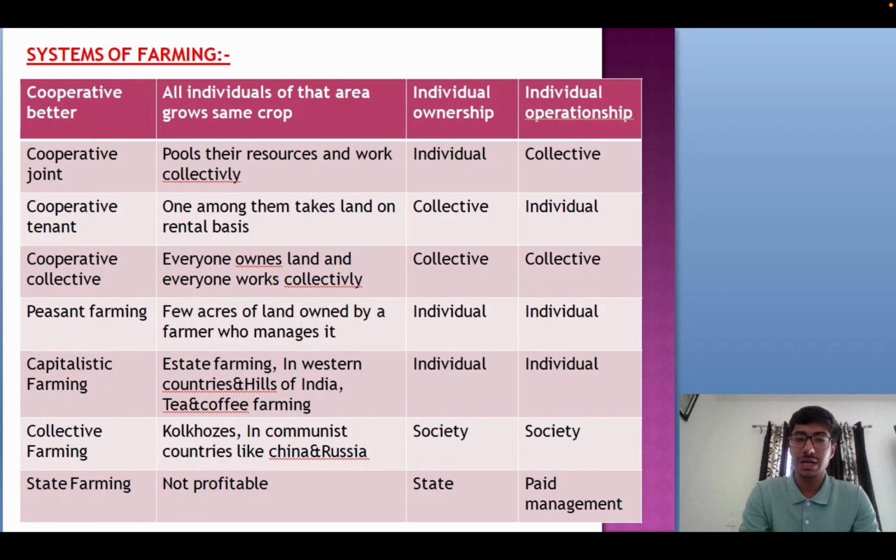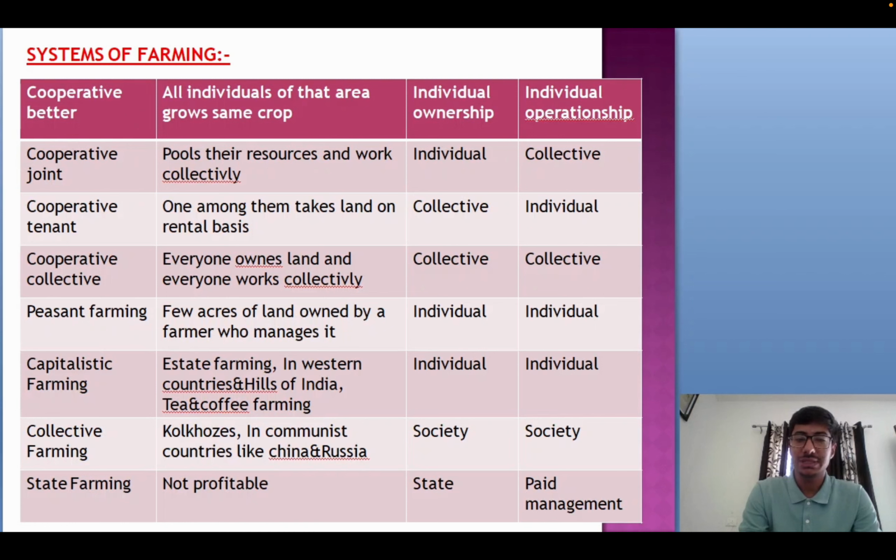Cooperative tenant, so one among the farmers takes the land on a rental basis. So ownership is collective, but the operationship will depend on the individual who has taken the land on rent. Then we have cooperative collective farming, where everyone owns the land and everyone works collectively on that. So ownership and operationship both are collective in this. In peasant farming, we have a few acres of land owned by a farmer who manages it and takes all decisions related to that farm. So ownership and operationship both are individual in this.